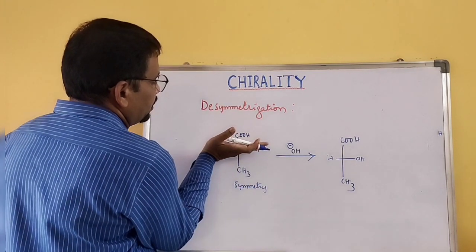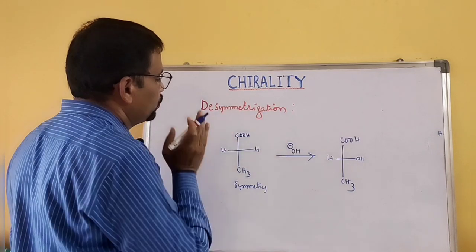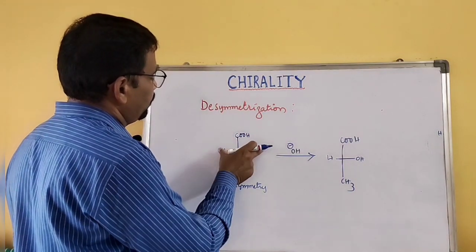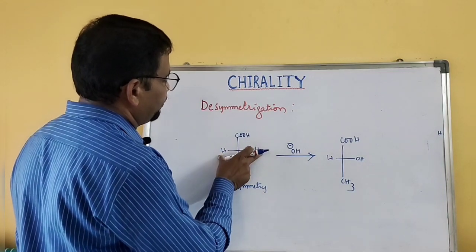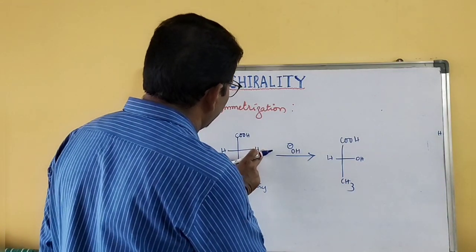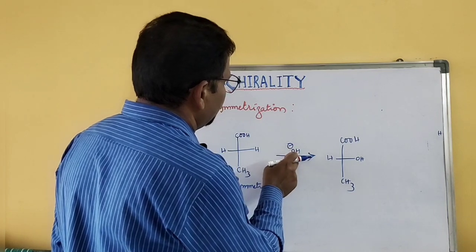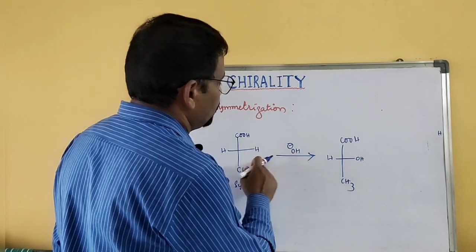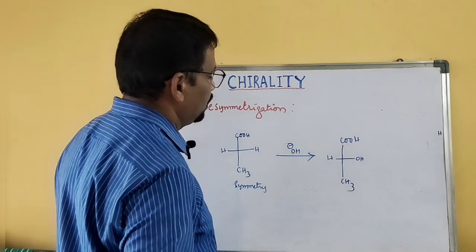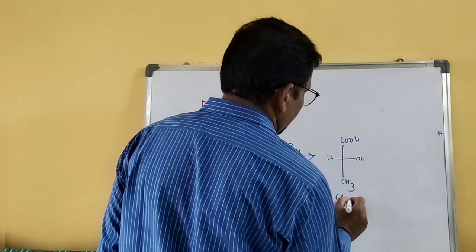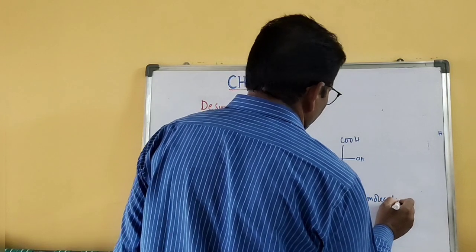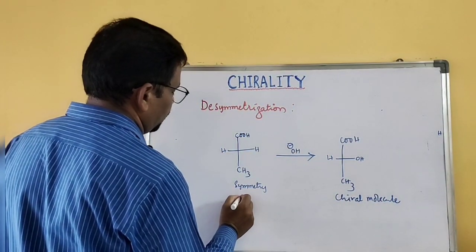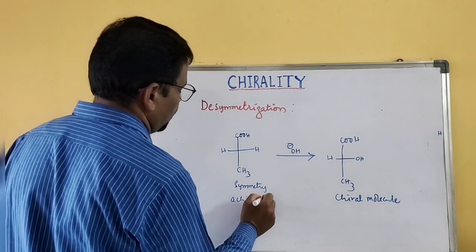If you can divide this molecule into two equal parts, there is a plane of symmetry in this molecule, and that symmetry element is eliminated by substituting one of the hydrogens of the hydroxyl group, converting it into a chiral molecule, and this is the achiral molecule.